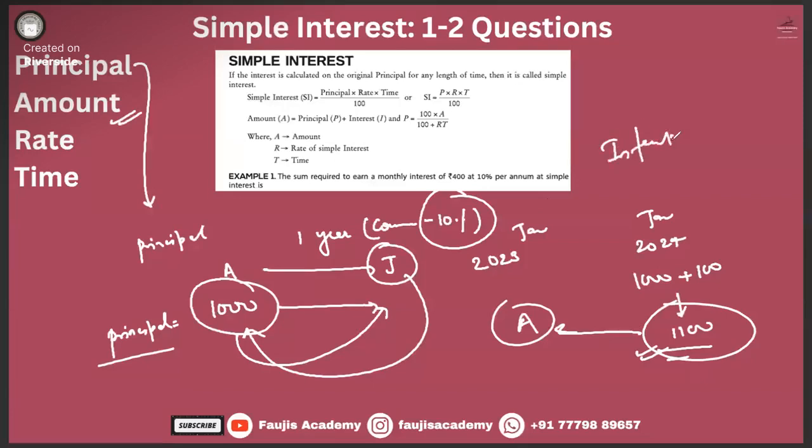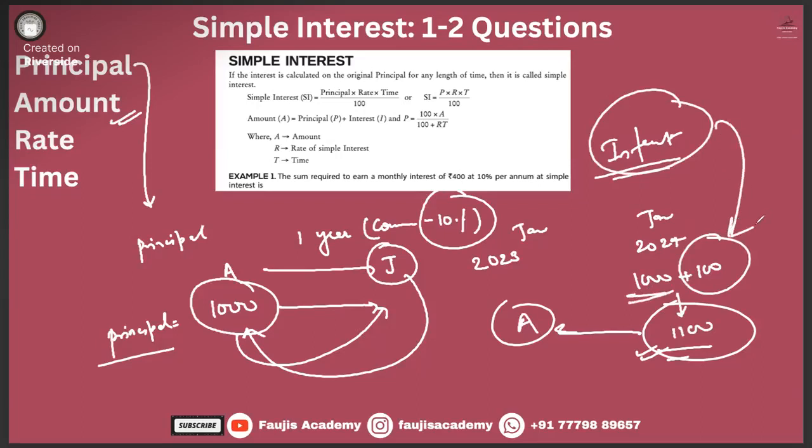The other terminology is your interest. In simple terms, what do we mean by interest? Something we are looking for, what's in it for me. Abhikaran gives money to Janagraj and Janagraj will be happy, but what is in it for Abhikaran? Why is he exchanging this money? That particular thing is called your interest, and the 100 rupees that Janagraj had to pay over and above the 1,000 rupees is called your interest.